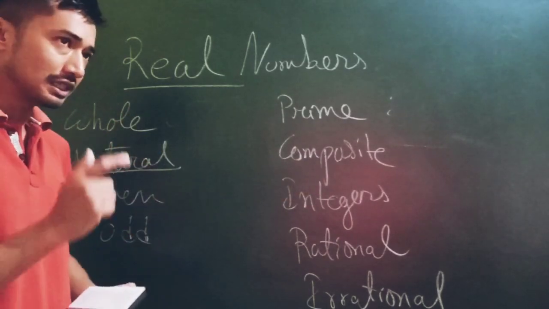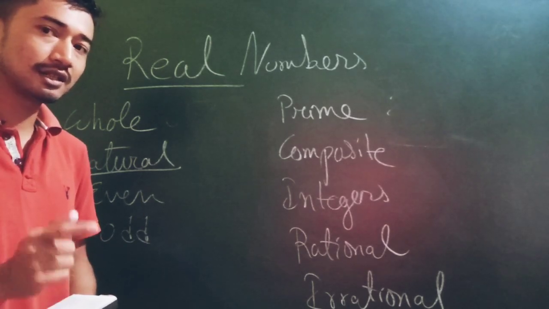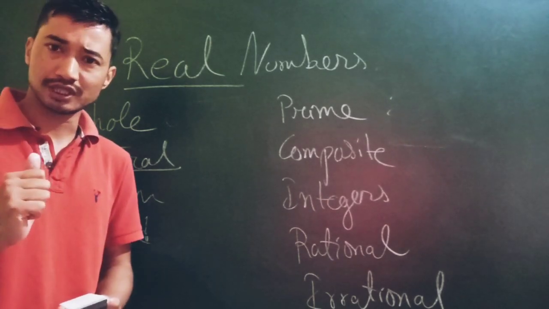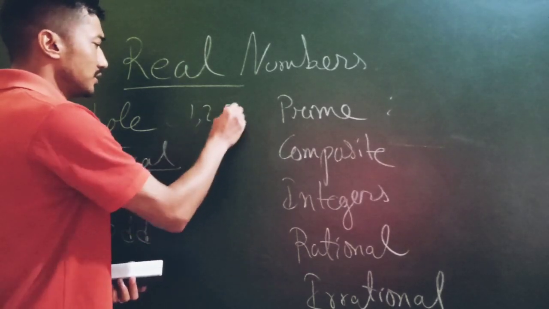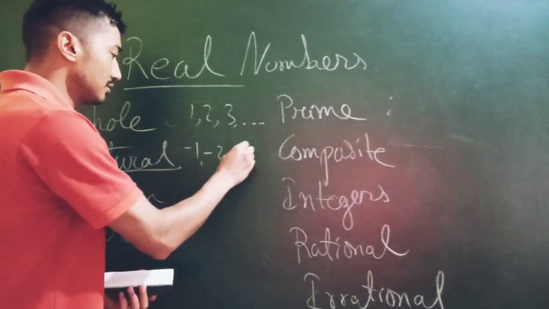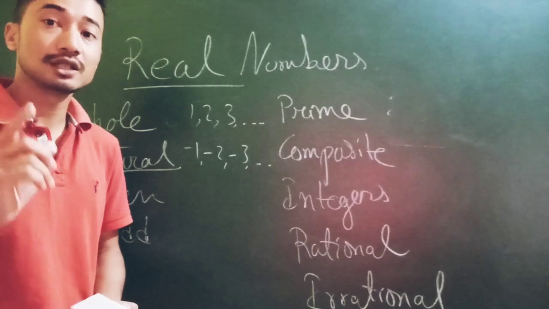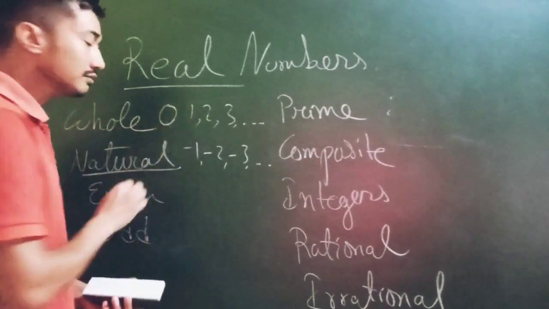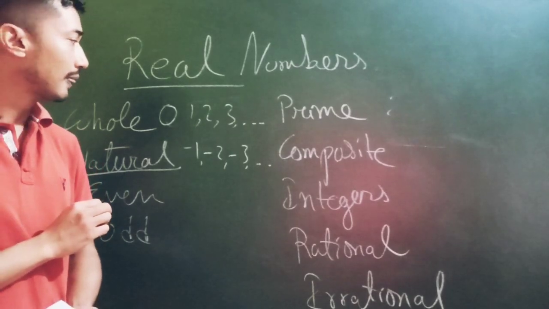Integers are natural numbers and their negatives. So 1, 2, 3, and so on, and their negatives also: -1, -2, -3, and on. Including 0.